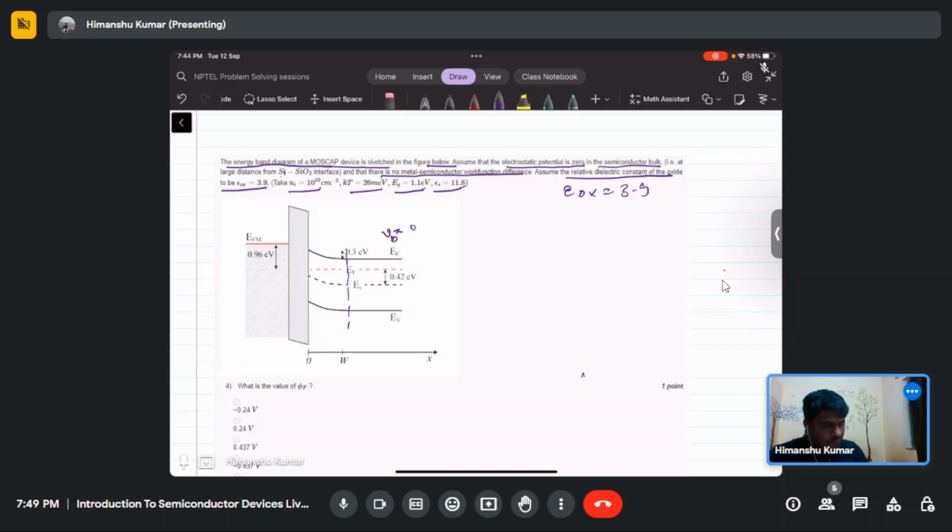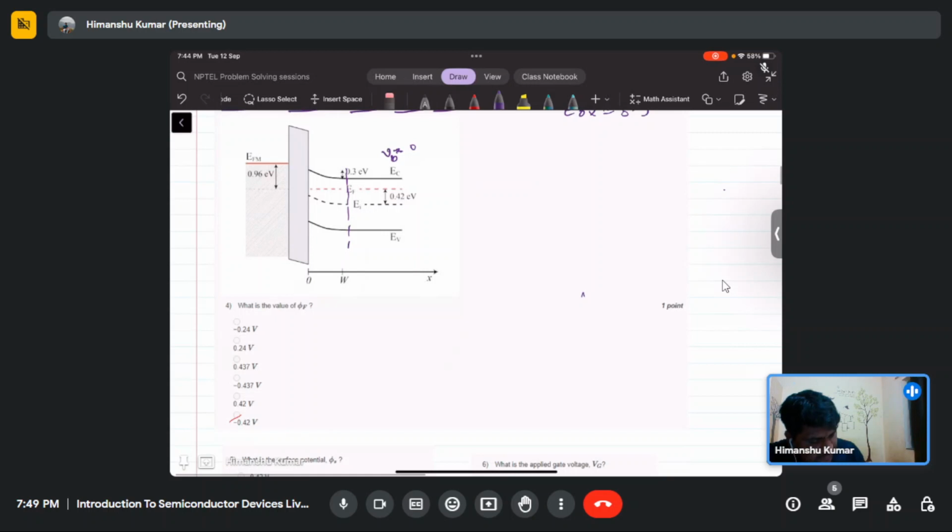So what is the value of phi f? Basically phi f is the difference between Ei and EF. So this is Ei. phi f is equal to Ei minus EF in the bulk.